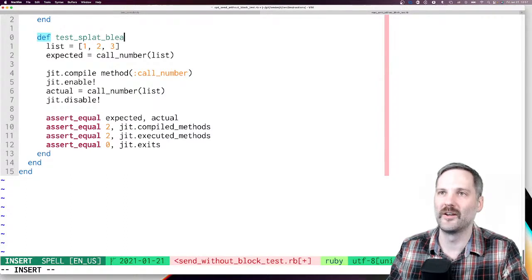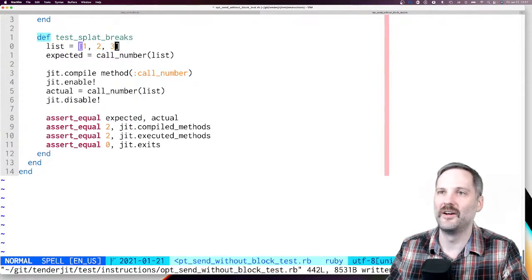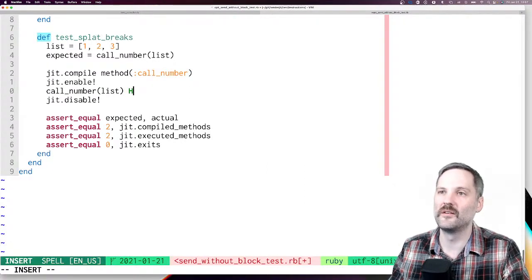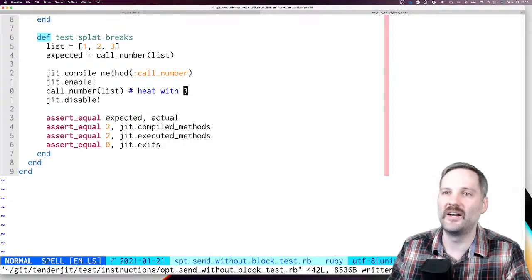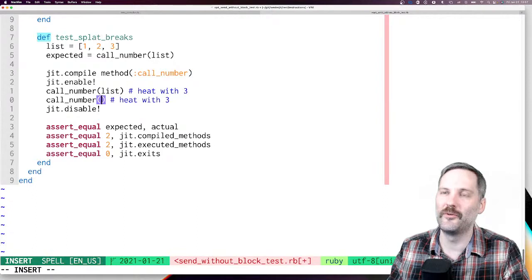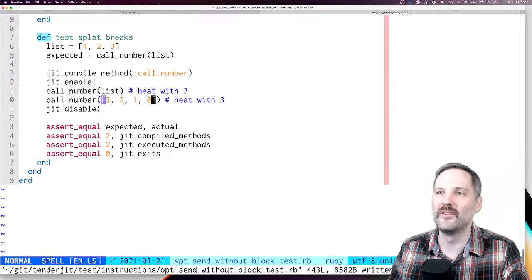Test splat breaks. So we'll heat it with 3, like this. So this heats it. And now let's call it with 4. Actually, this will probably work. Let's see what this actually prints out.